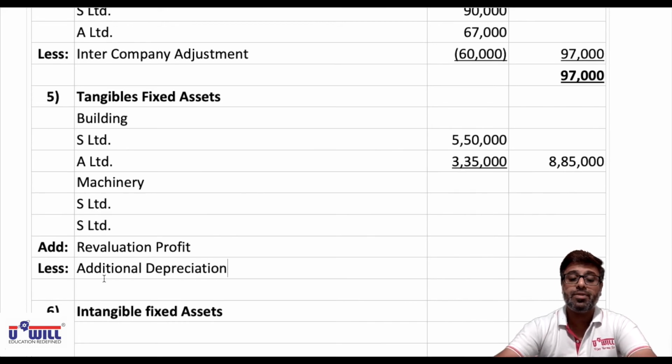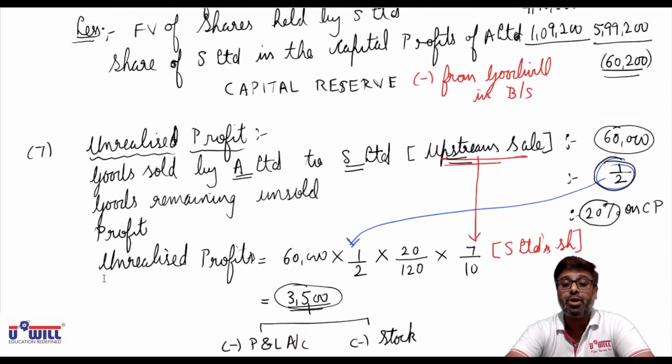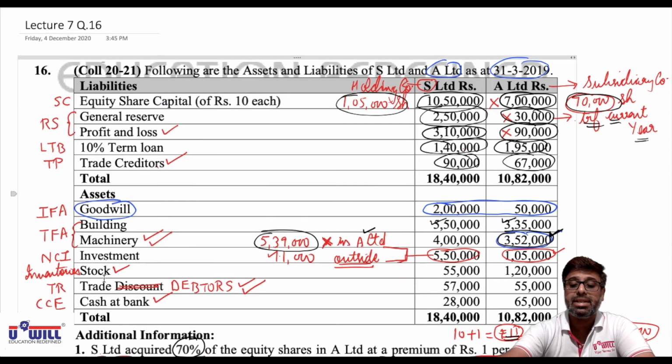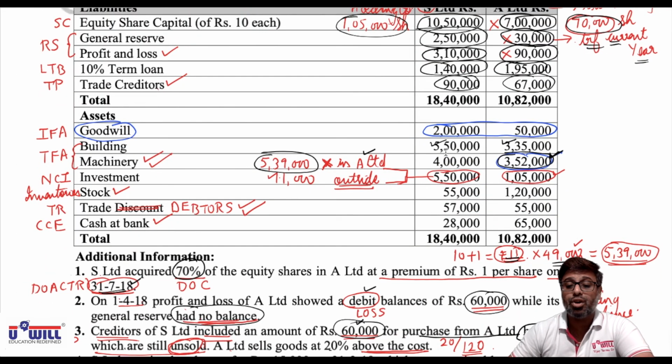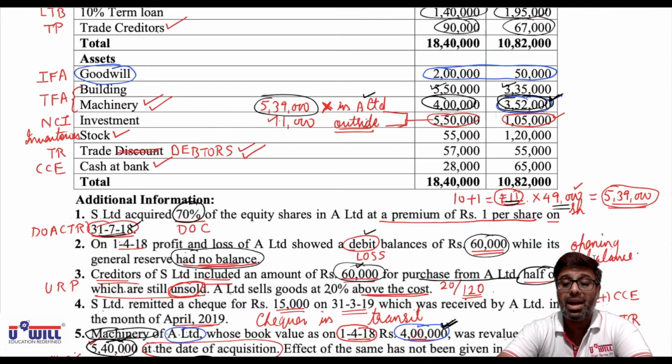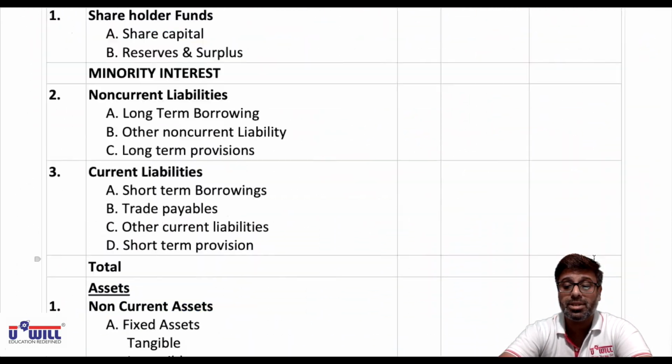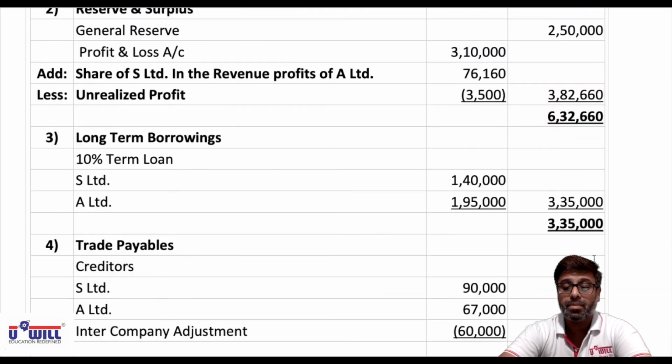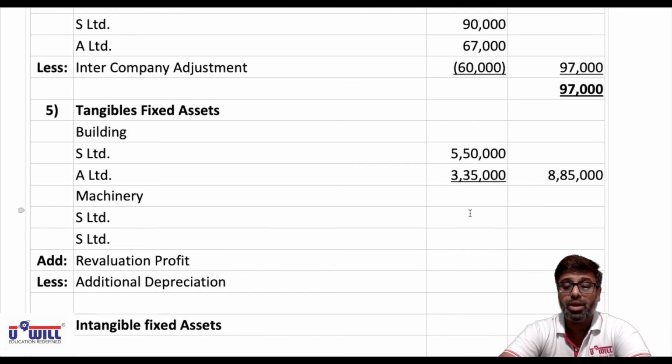So these all effects we have to give in machinery. First of all, what are the machineries in the balance sheet? See here, 4 lakhs of holding company and 3,52,000 of subsidiary company. So 4 lakhs plus 3,52,000.